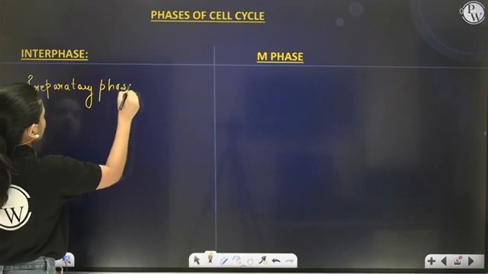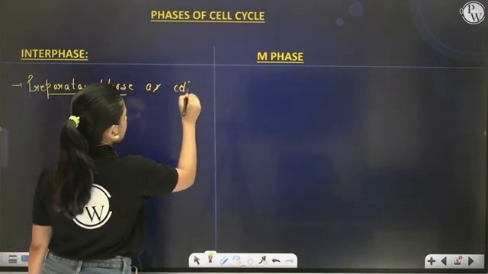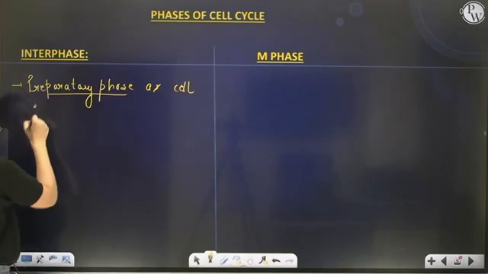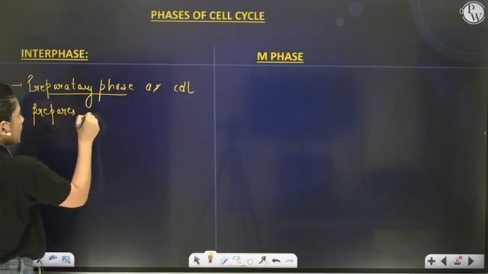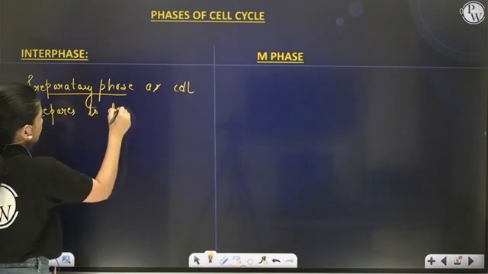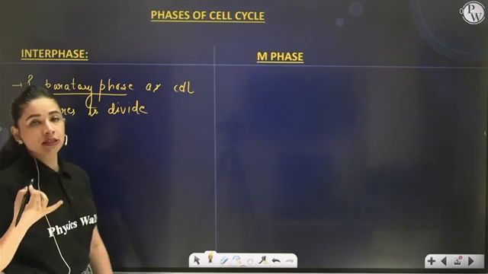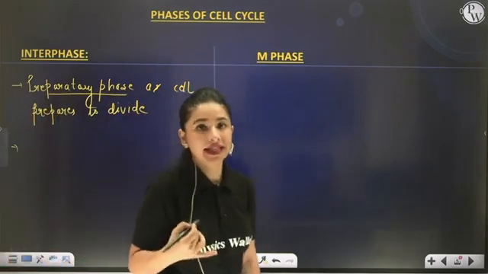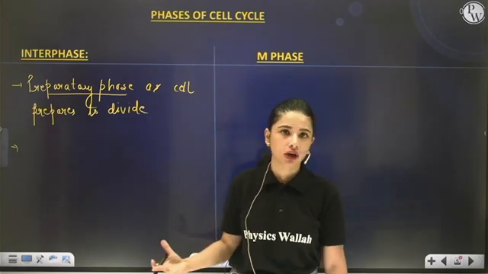Right? It's a preparatory phase as the cell prepares to divide. Now, there is a misnomer that interphase is also known as the resting phase. Simply, it is called resting because division is not taking place.